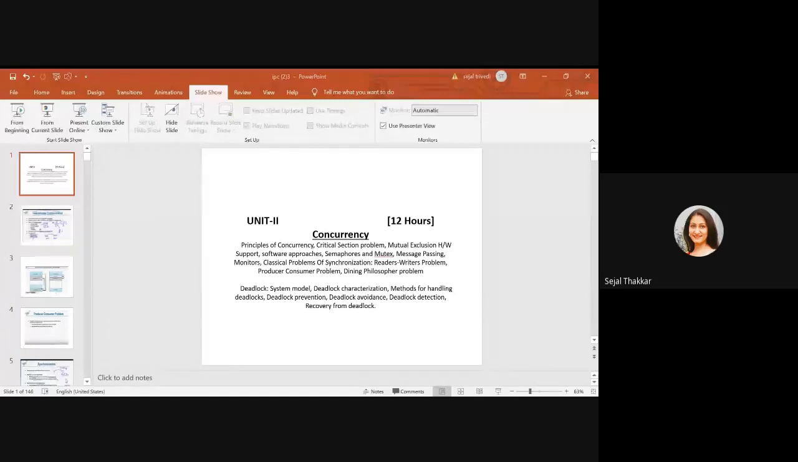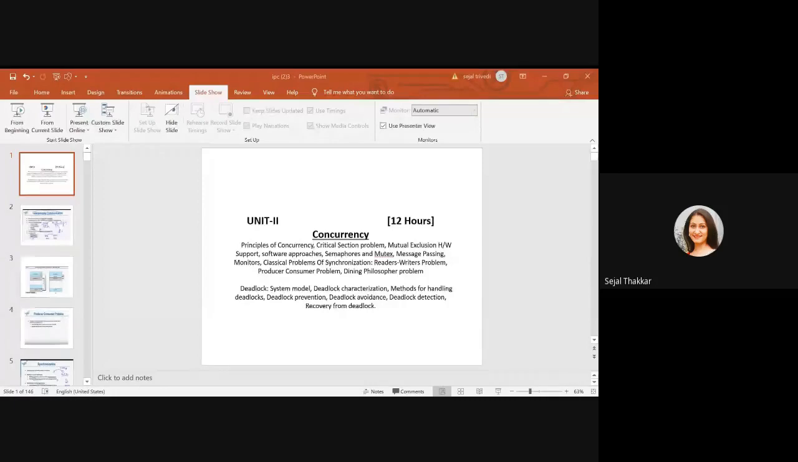Processes within the system are of two types. Processes can be independent or they can be cooperating with each other. Cooperating processes can affect or be affected by the other processes, including sharing of data. Reasons for cooperating processes: you may want to share information, speed up the computation, or need modularity and convenience. Cooperating processes need interprocess communication.